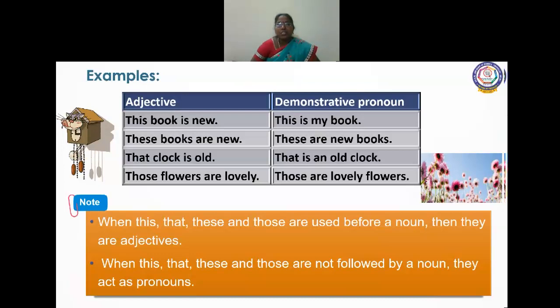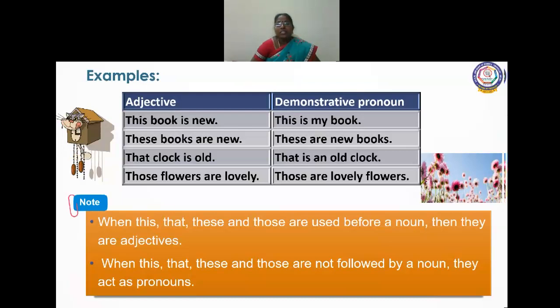When this, that, these, those are used before a noun, then they are adjectives. You understood, children? Before a noun, if we use this, that, it is called an adjective. For example, book is a noun here, and clock is a noun, flowers is a noun. So before a noun, if we use a word this, that, these, those, all of those are adjectives.